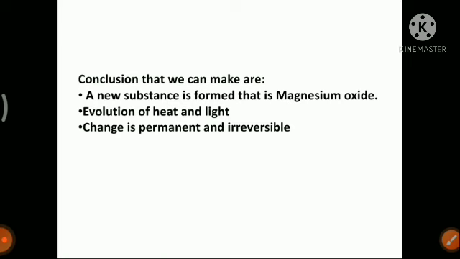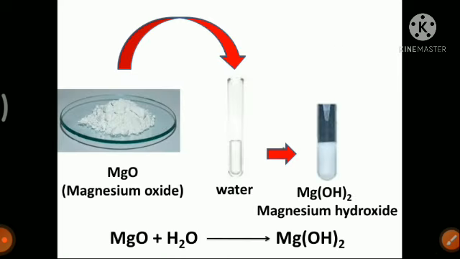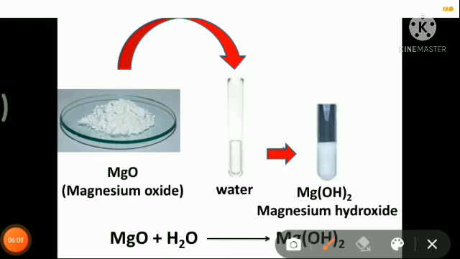Again we see that this change is permanent and irreversible, because once you burn the magnesium ribbon you get magnesium oxide. That magnesium oxide you cannot take back to magnesium ribbon. You cannot convert the magnesium oxide to magnesium ribbon, so that means the change is permanent. This is how magnesium oxide looks: a white powder, which is formed when magnesium ribbon is burnt.